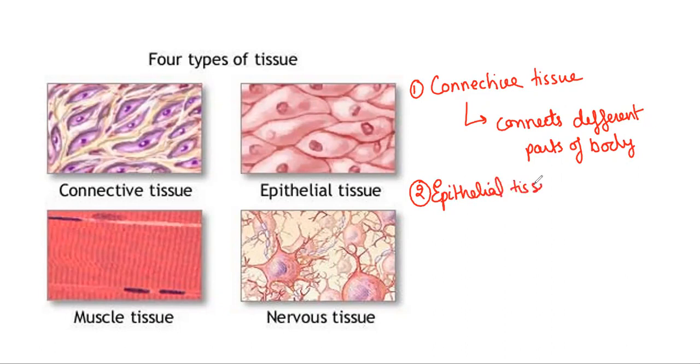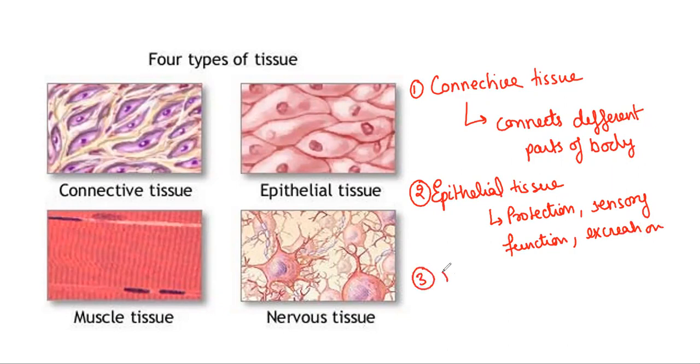The role of epithelial tissue is that it provides protection, it promotes sensory function, excretion, and many more.